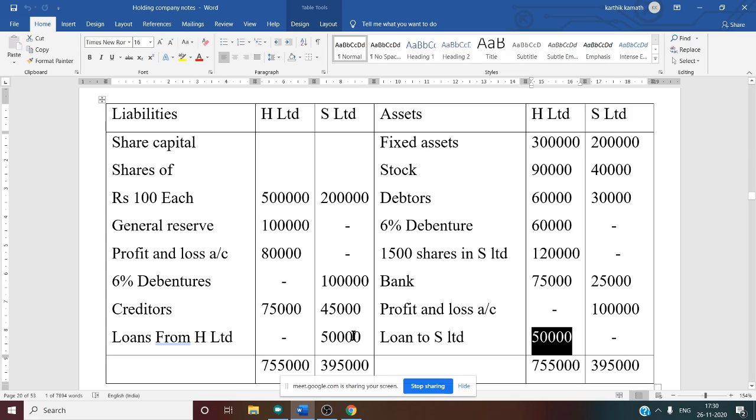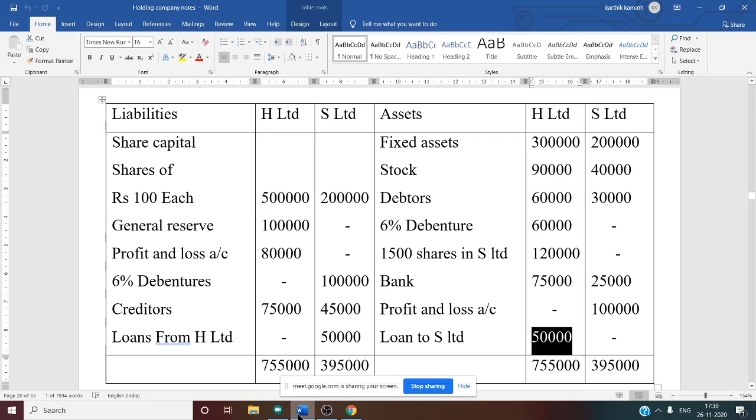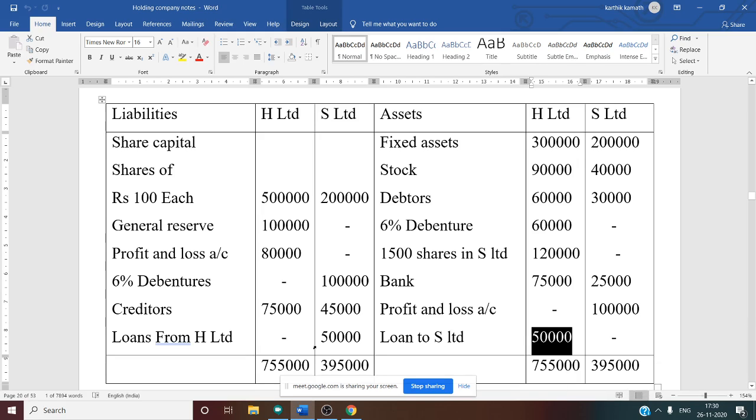Whenever there is an intercompany transaction, you have to cancel both. Cancel both means in the consolidated balance sheet there is no loan account at all. Why? Because 50,000 minus 50,000 in the asset side and 50,000 minus 50,000 in the liability side, the loan will be cancelled. So these are the information about the asset side.